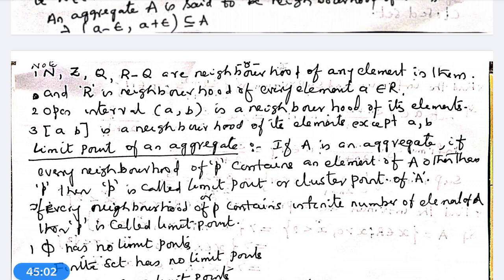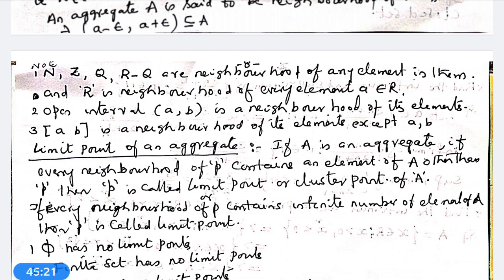That means the natural number set does not have any element having a neighborhood. Z, Q and R minus Q are not the neighborhoods of any of their elements, whereas R is a neighborhood of each of its elements.